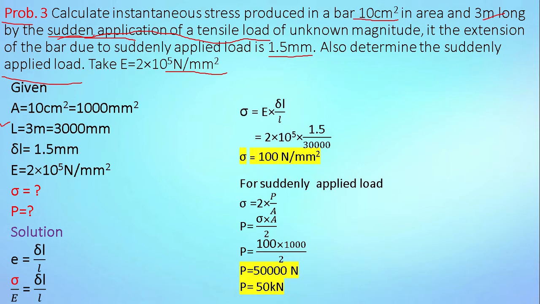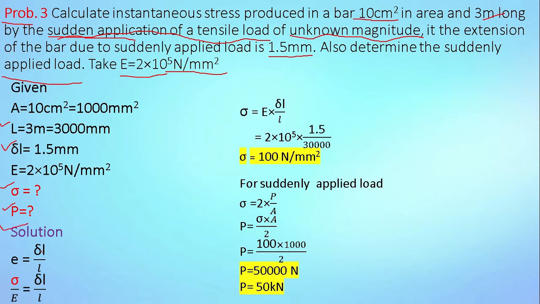Change in length due to the application of force is given, which is del L is equal to 1.5 mm, and value of Young's modulus E is equal to 2 into 10 raised to 5. In this problem, we have to find out the magnitude of the unknown force, means this P, and the stress developed due to that force.